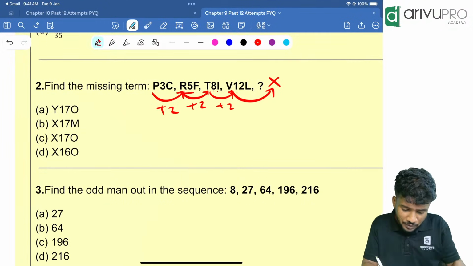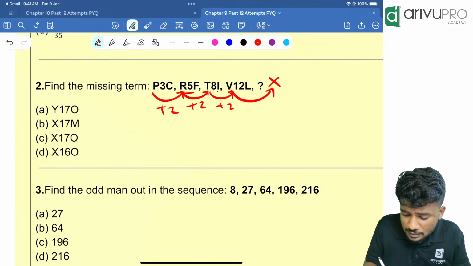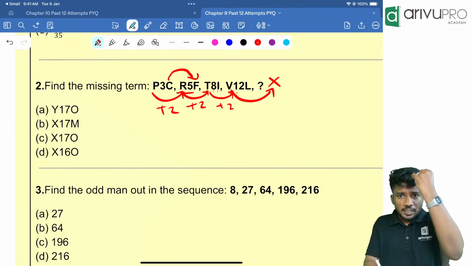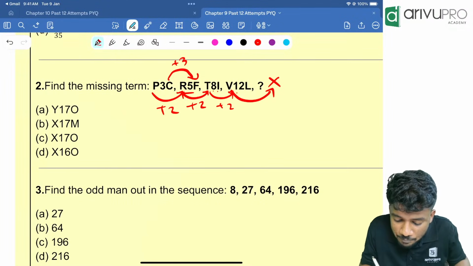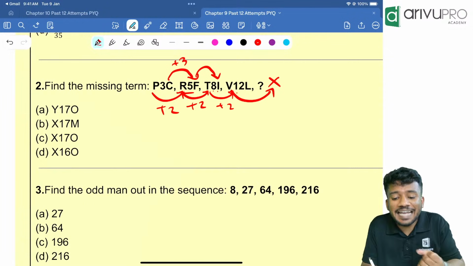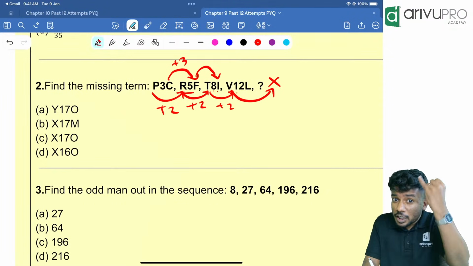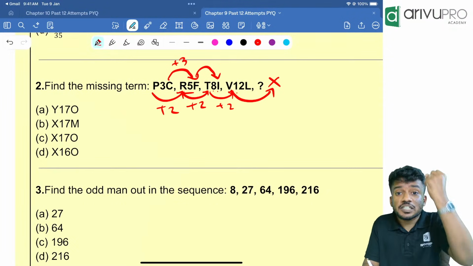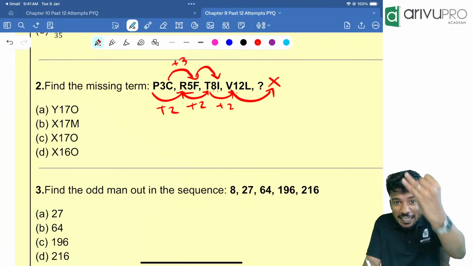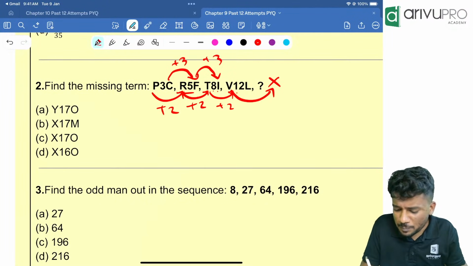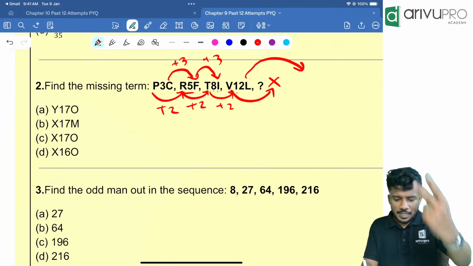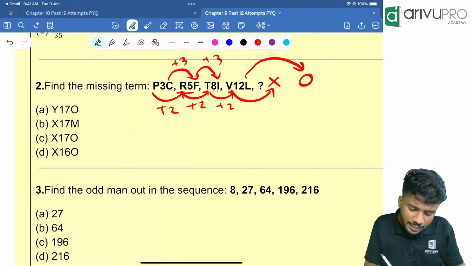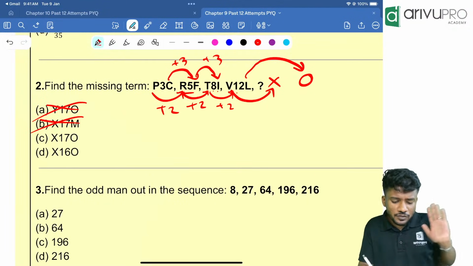Now coming to the second letter. C is becoming F. D E F, that means plus 3. Then F is becoming I. F is becoming I means E, F, G, H, I, plus 3. That means plus 3 is the pattern. L should become what? M, N, O. Looking at that, X and O should be there. This is wrong. Either of these two is the answer.